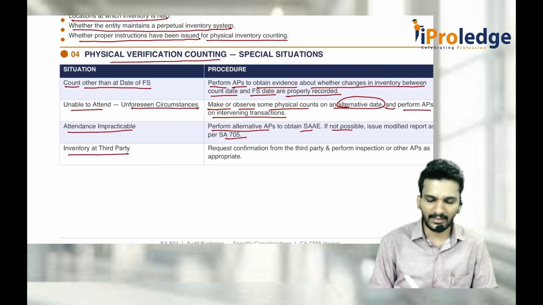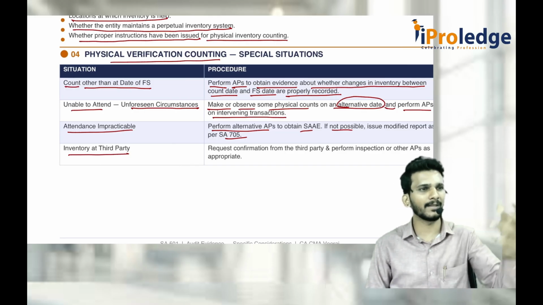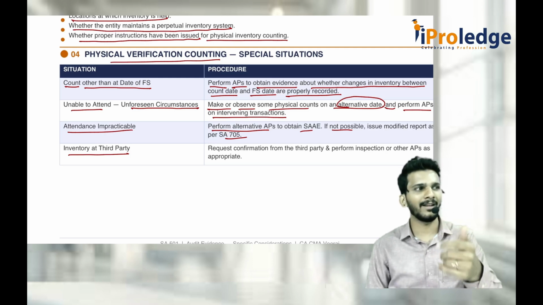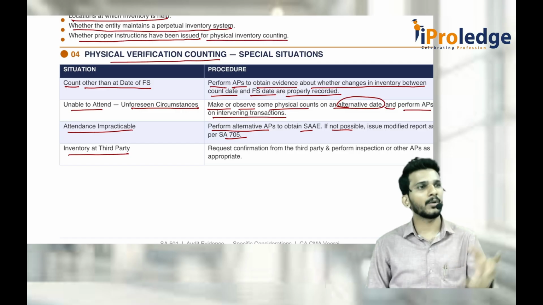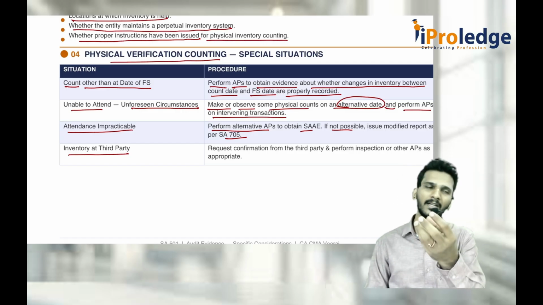Then inventory at a third party godown. That means the company is telling, no sir, our inventory is entirely with a third party. That means it is in some other place, it is not with us. Then you can directly call them, get an external confirmation, send a mail. That 505 is also there. If not, you can directly go to the third party warehouse and get it done by physical verification.